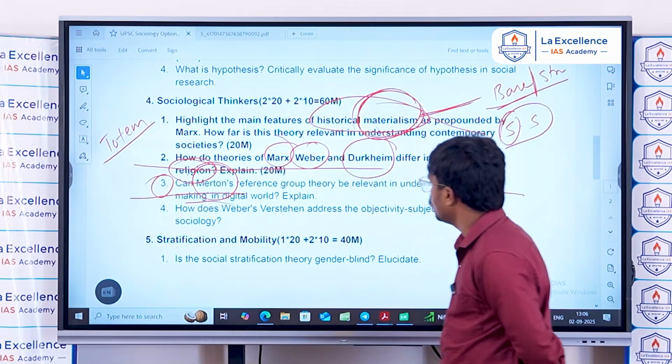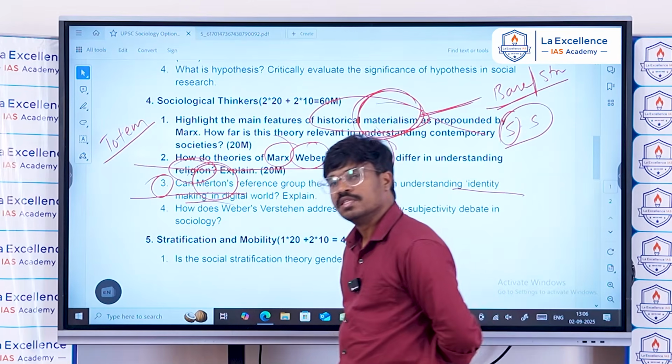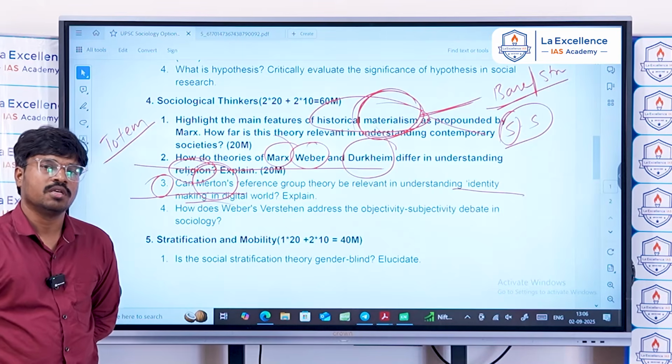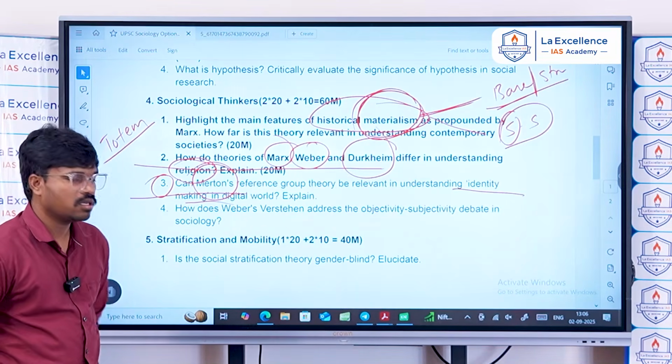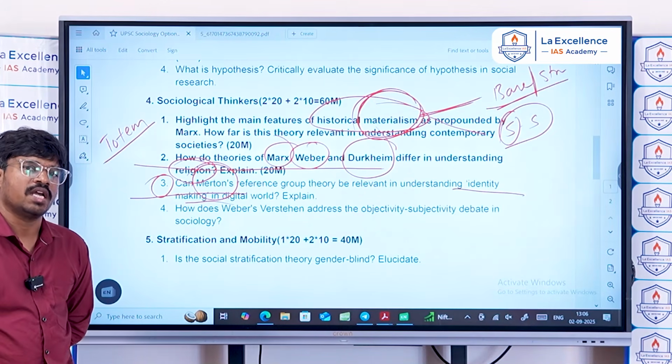So the reference group theory is relevant in understanding identity making in the digital world. You can explain this particular question using social media and its influence on society.